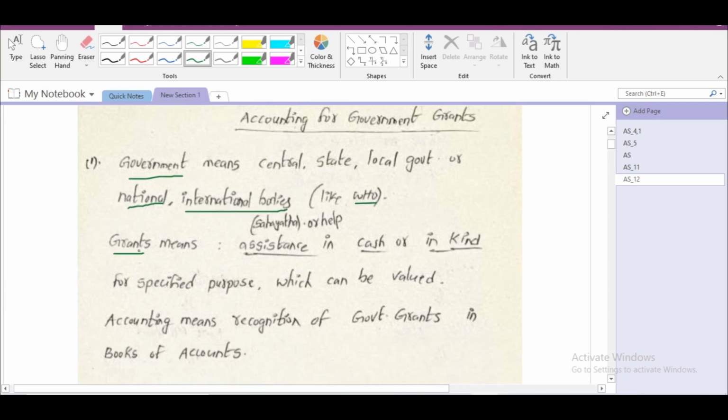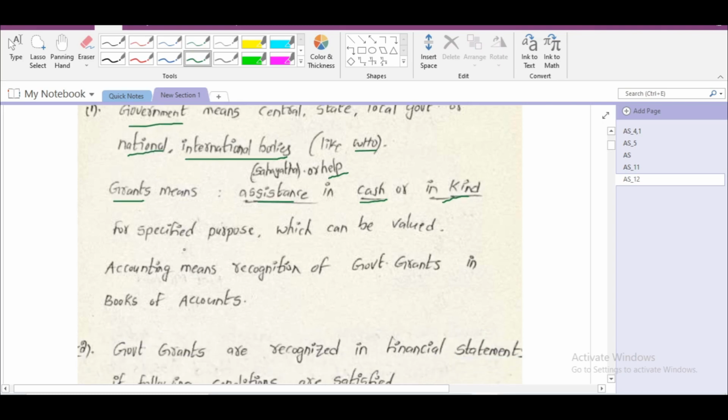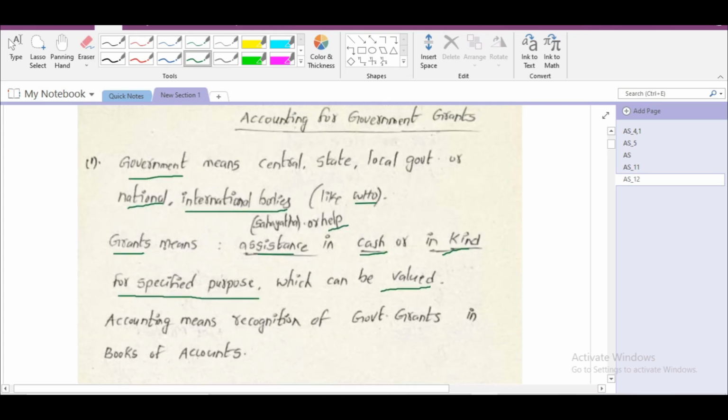Next is about grants. What does grant mean? Grant means assistance in cash or in kind. Here assistance means help, either in the way of cash or in kind. Here in kind means goods or services other than cash for a specified purpose which can be valued. That means such a grant should be for a specified purpose and there should be a value for such grant. Any grant received from any of these governments for a specified purpose which has some value, then we can say it is a government grant.